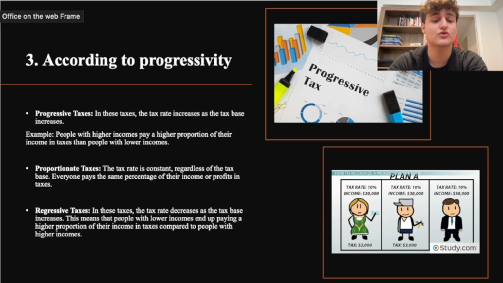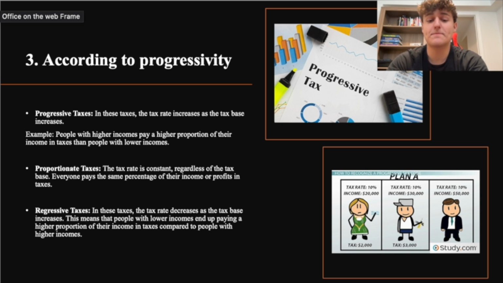Number 3. According to progressivity. Here we have also three different types: progressive taxes, proportionate taxes, and then regressive taxes. Progressive taxes. In these taxes, the tax rate increases as the tax base increases. An example is people with higher incomes pay a higher proportion of their income in taxes than people with lower incomes.